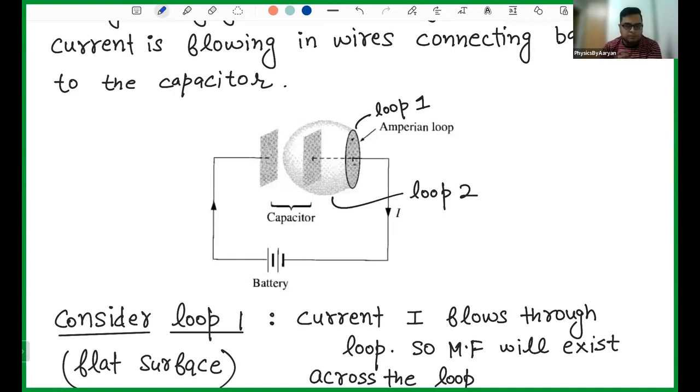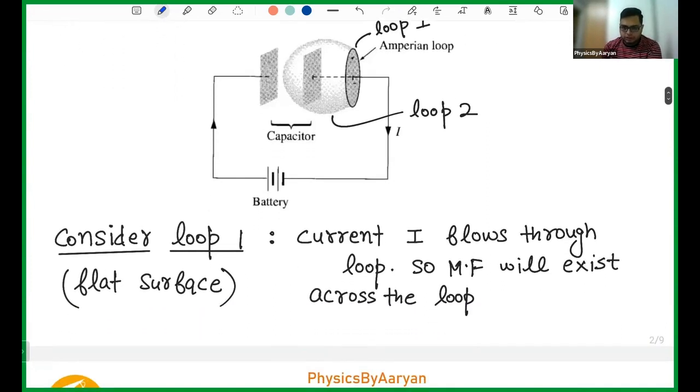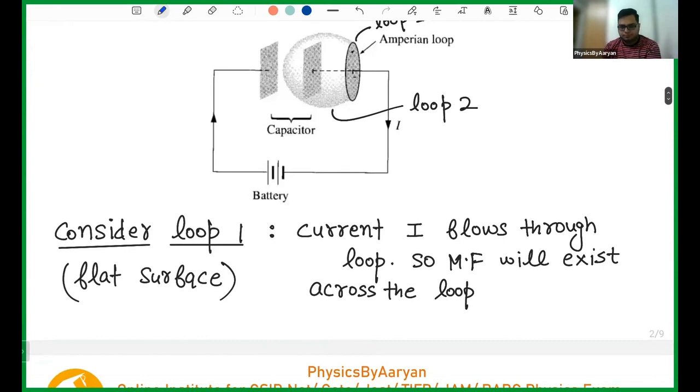Also, there is a very major problem in the charging of the capacitor. If the current came here, then where does the current go? Because in the middle there is a dielectric material. Then how did this current directly jump from here to here? How did this jumping happen? What is the physics behind this? Okay, current came till here, and then there was a dielectric material in between. So how did the current go from one plate to another? That is also one of the questions. So that is the situation. So this was the first problem in Ampere's law.